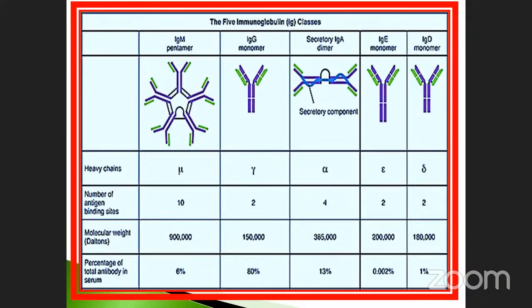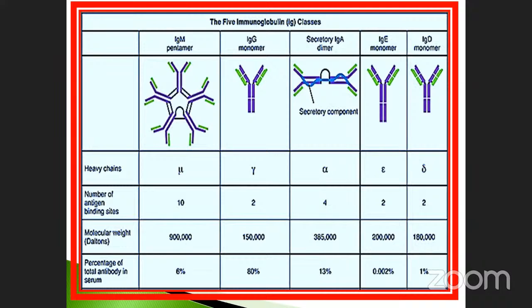They have already given the heading, secretory immunoglobulin A. The A is denoted as alpha. Here there are 2 antibodies, so the antigen binding sites are 4: 1, 2, 3 and 4. The molecular weight, see here, 385,000. How many percent? 13%.